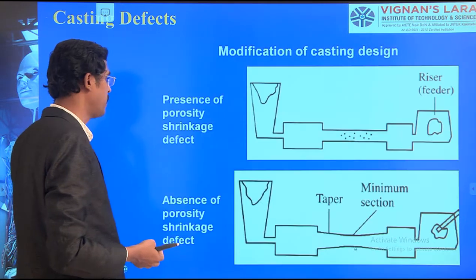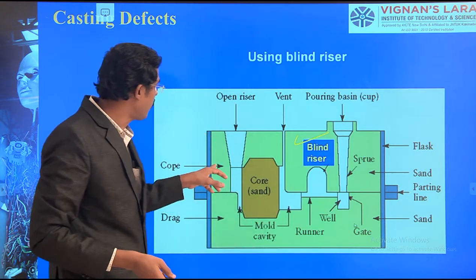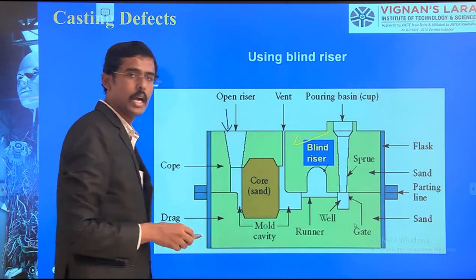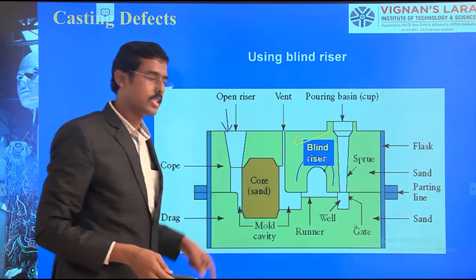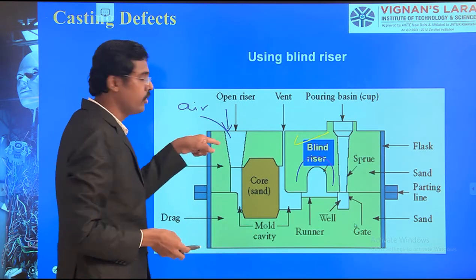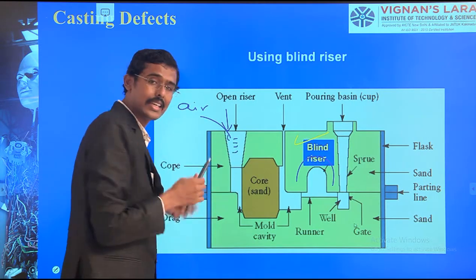Accordingly, we should manage. I can additionally add blind risers. I have already added one riser here, and I am also adding this blind riser inside. What happens? Even though this is exposed to air, there is a chance that this riser also can solidify.